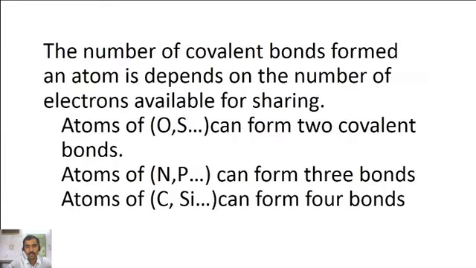Atoms like oxygen and sulfur can form two covalent bonds. Nitrogen and phosphorus atoms form three covalent bonds. Carbon and silicon are able to form four covalent bonds. That means the number of electrons available for sharing determines the number of covalent bonds.